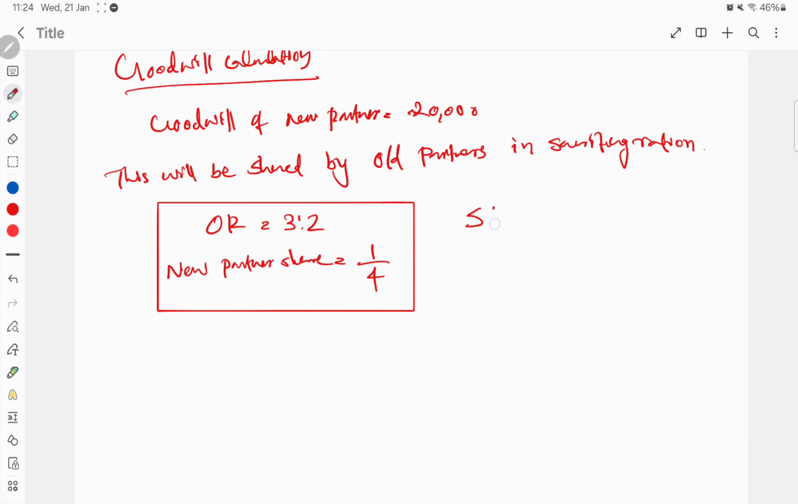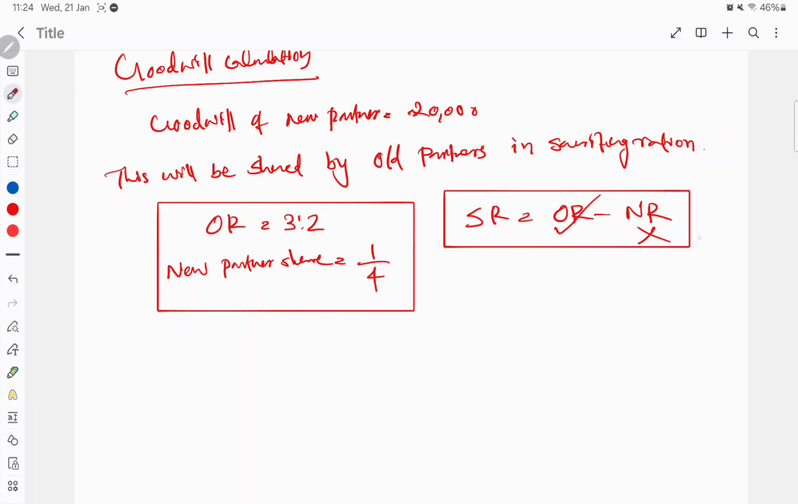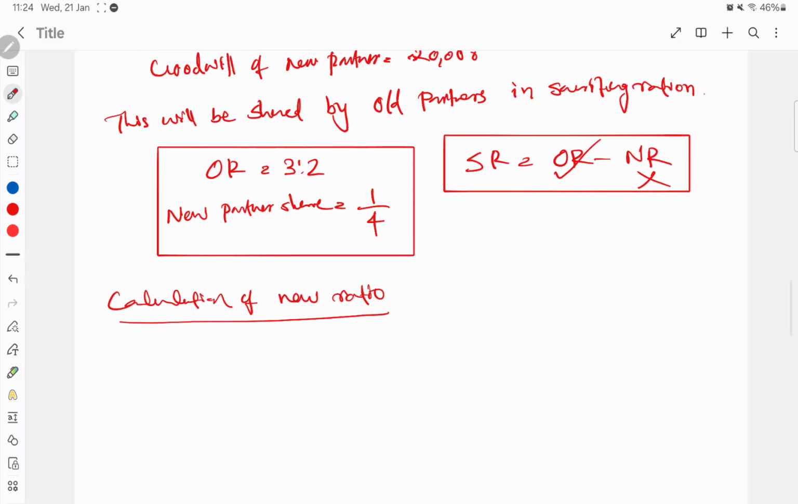Okay, the sacrificing ratio is equal to old ratio minus new ratio. Okay, this is the equation for sacrificing ratio, old ratio minus new ratio. But here we have old ratio, but we don't have new ratio, isn't it? So calculation of new ratio. New ratio, we already know new partner's share is 1/4, but we don't know the old partners'. So first we will check Sarah's. Okay, Sarah. So before that, what is the remaining?